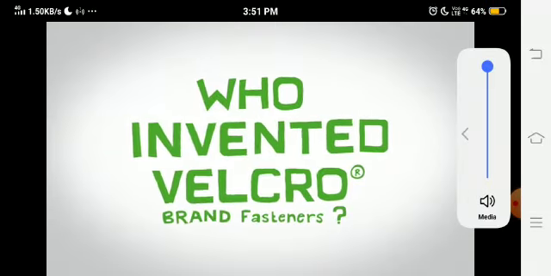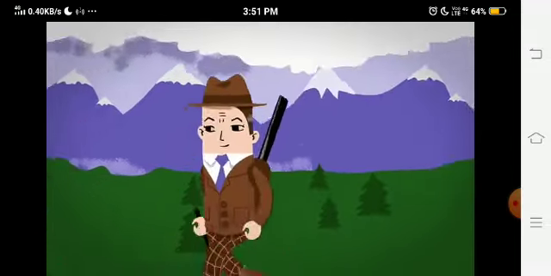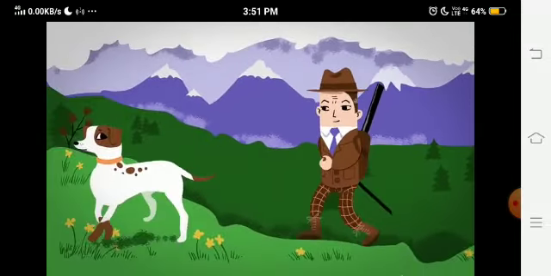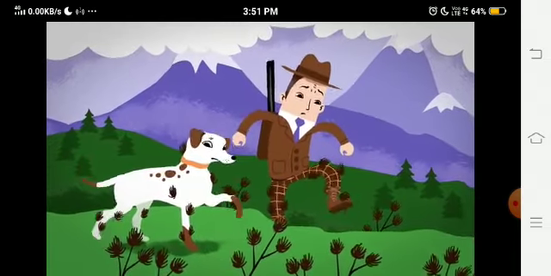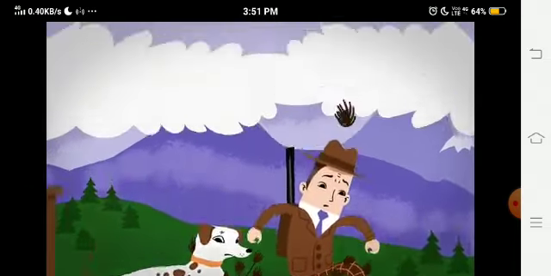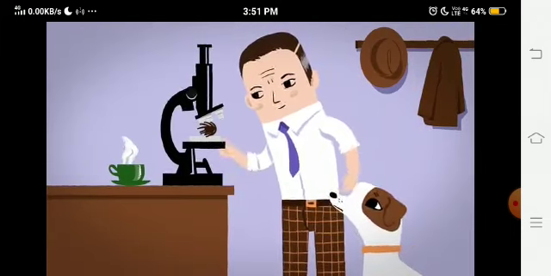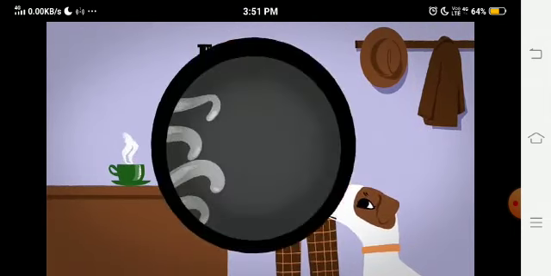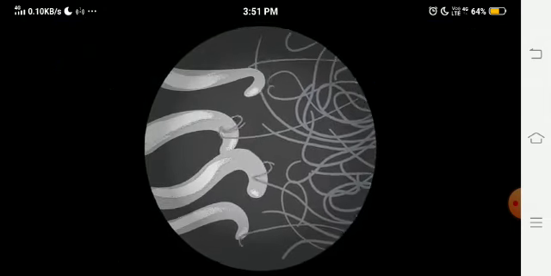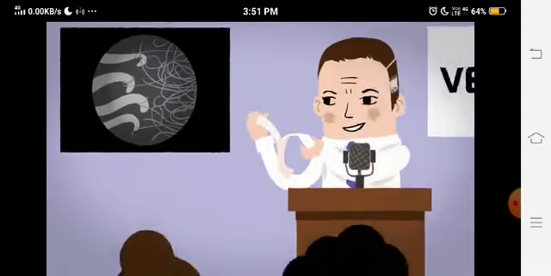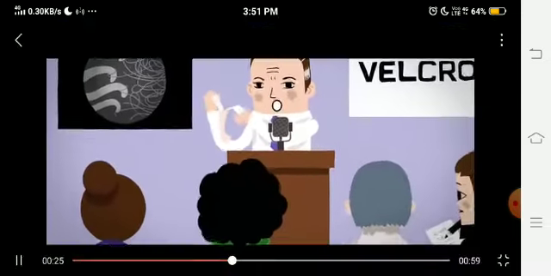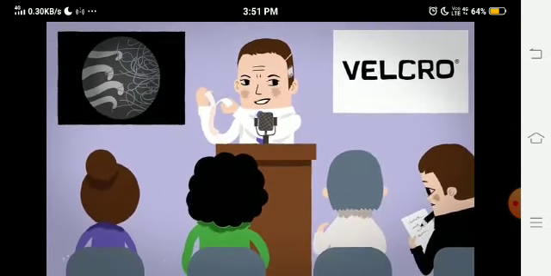Who invented Velcro brand fasteners? In 1941, Swiss engineer George de Mestral goes hiking in the woods with his dog. It's all very pleasant until George notices the prickly seeds that are sticking to his clothes and his dog. At home, George puts a burdock burr under a microscope. He finds it's covered in tiny hooks that attach to clothes and fur. He says. 8 years of research later, George has invented the hook and loop fastener, which he then branded Velcro.